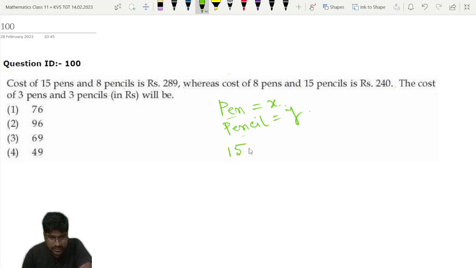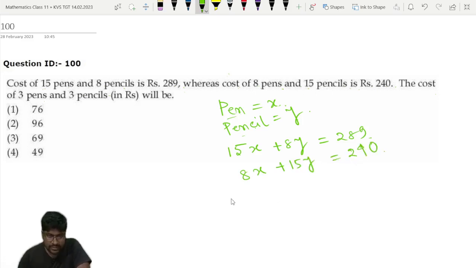So the first statement, that cost of 15 pens and 8 pencils is 289, gives us 15x plus 8y is equal to 289. And the second statement, whereas cost of 8 pens and 15 pencils is 240, gives 8x plus 15y is equal to 240. Just add them. So what we will get, 23 into x plus y is equal to 529.